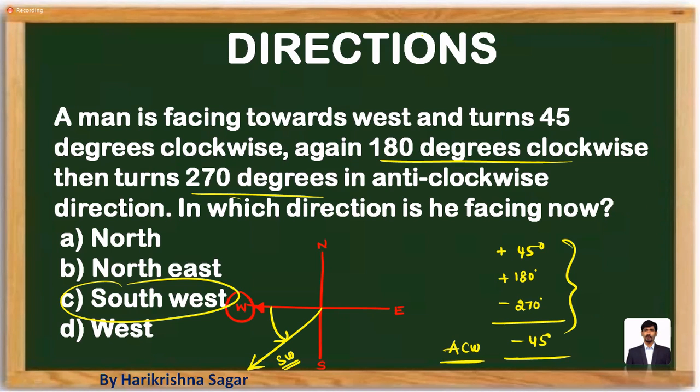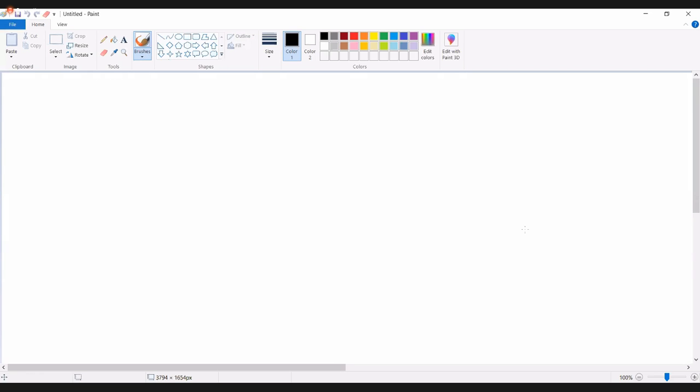That's how you are able to see the first type of question, that is reference based. Reference based means one reference is given, and based on that you have to solve the question. That is one type of question which you are going to come across in direction sense.